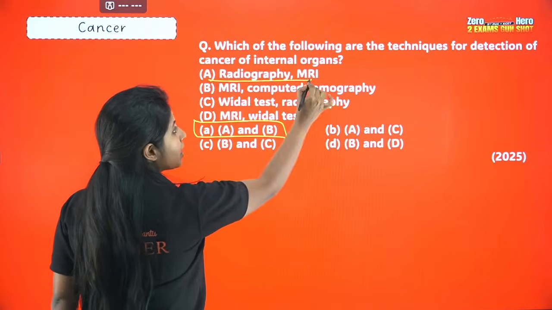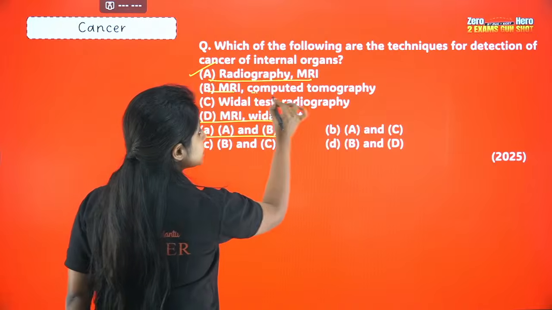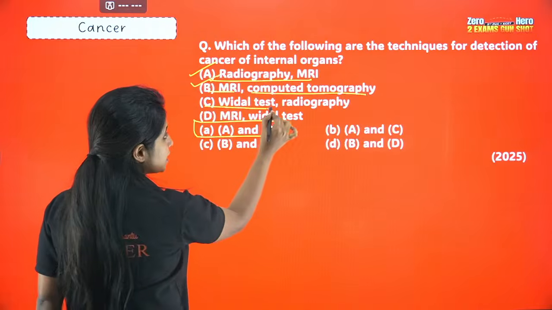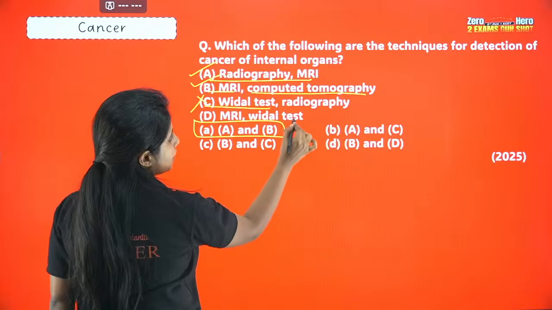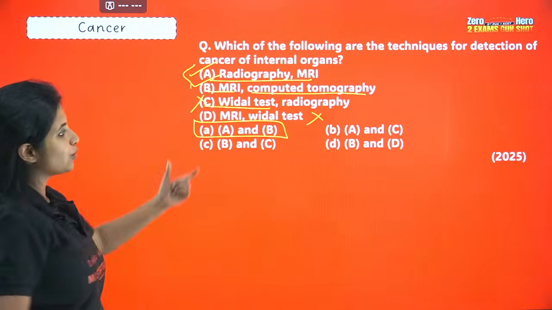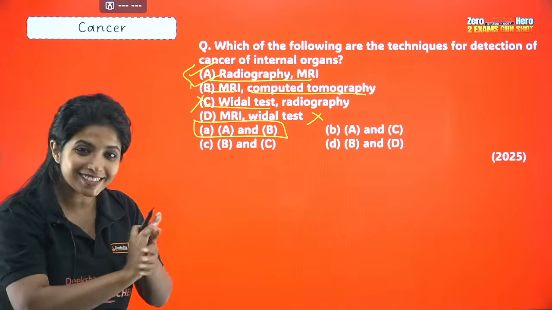Yes. So radiography and MRI definitely there. MRI and CT is also there. Vidal test is for typhoid. Wrong, Baba. And Vidal test again for typhoid. So your only answer is going to be A and B. You guys are correct. Awesome.